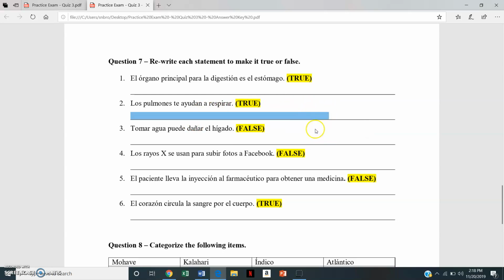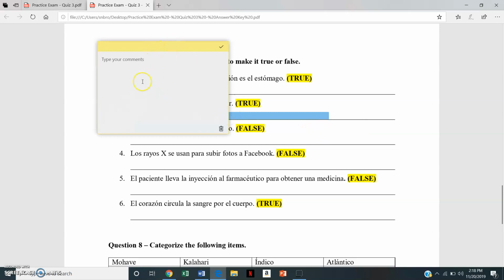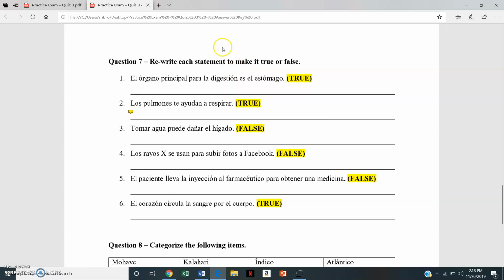So for example, I might say something like, el hígado te ayuda a respirar. In this case, el hígado is your kidney. Okay, so does your kidney help you breathe? Maybe it does, but I don't think so. So I'm going to say that that's what this one is here, right? Because I'm going to make the sentence false.